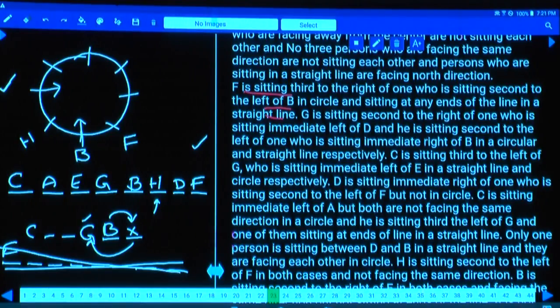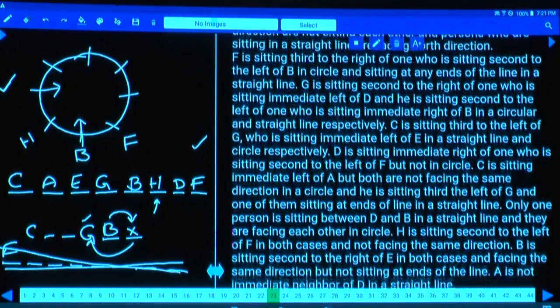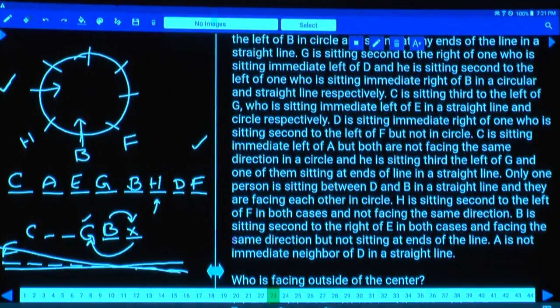And two persons are opposite to each other, and they are facing each other. D and B are facing each other. As D and B are in a straight line, hence D must also be facing the center. Facing each other means this person must also be facing the center.